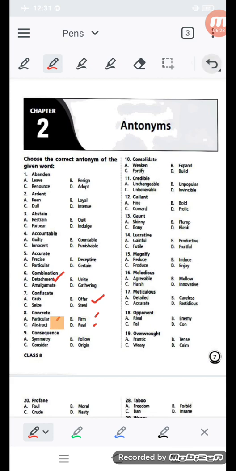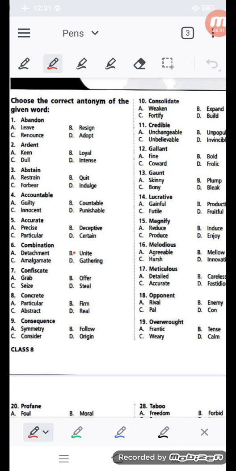Next you can see consequence. Consequence means result, like symmetry, follow, consider, or origin. So for question number 9, what should be the answer?